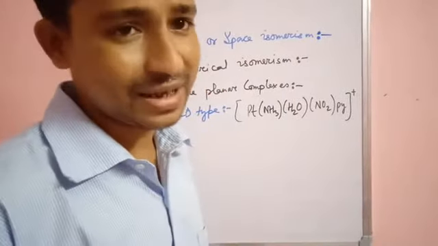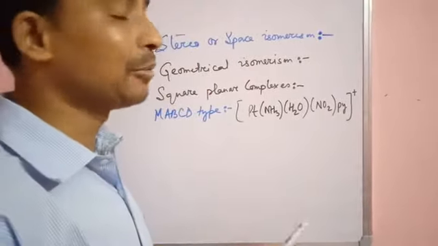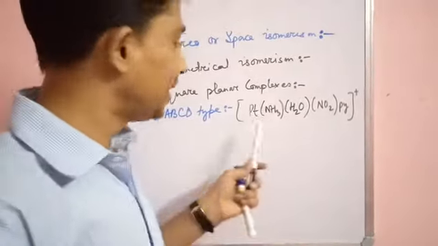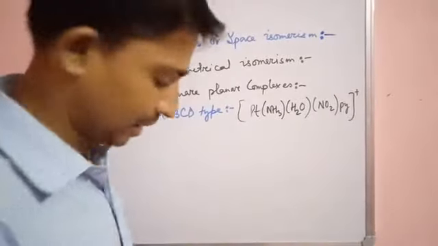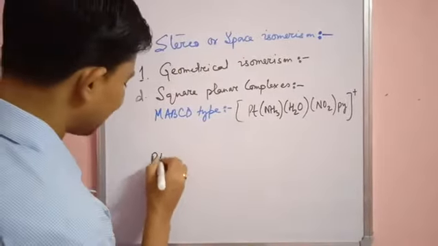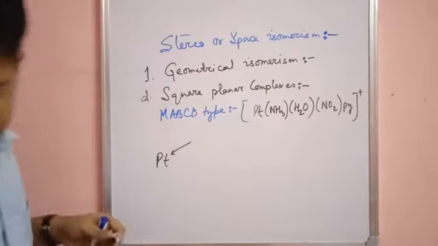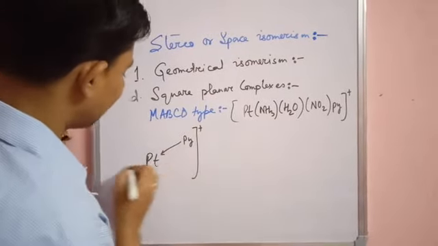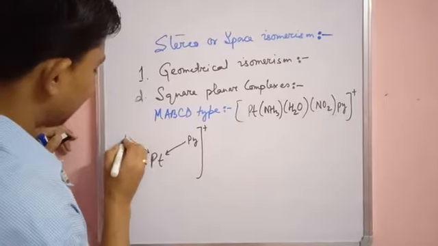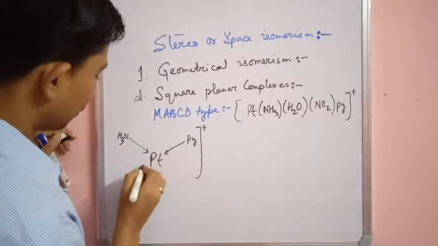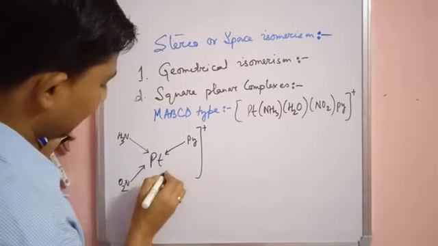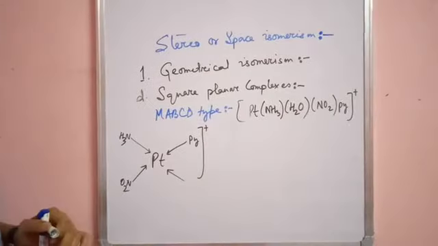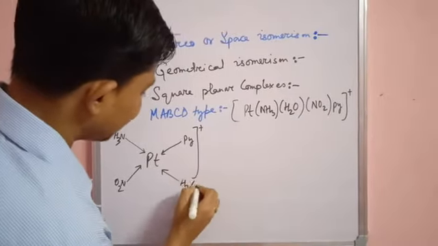So how will this act as isomers, sir? It will act as isomer because here I am going to fix one ligand and the other three ligands will keep on rotating. So this will give three types of isomer. Let's see what those isomers are. So Pt, then here we will give py, with a plus charge. This is NH3, this is NO2, and this is H2O. So this is a complex.